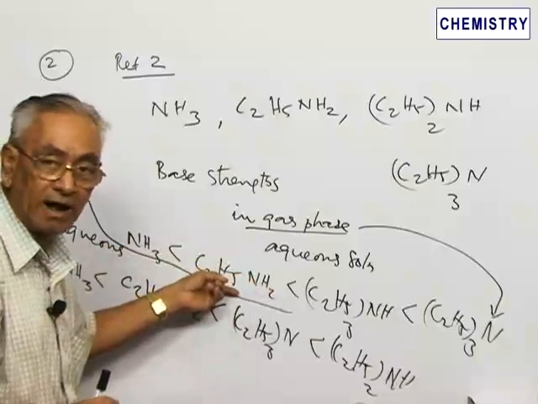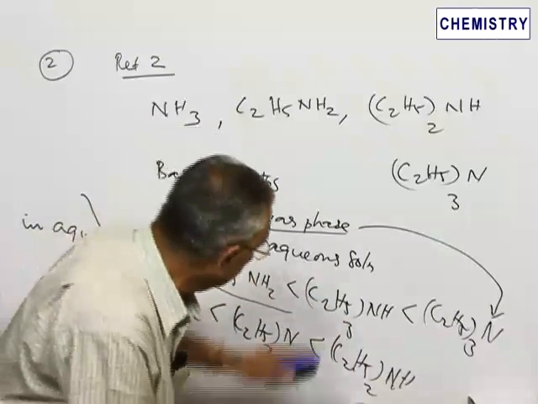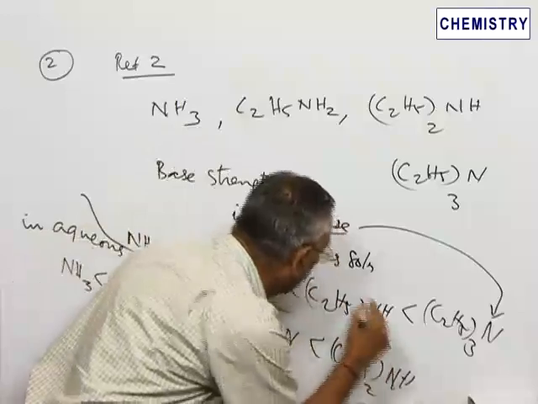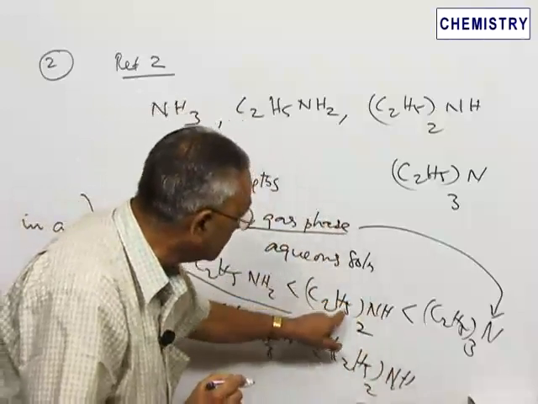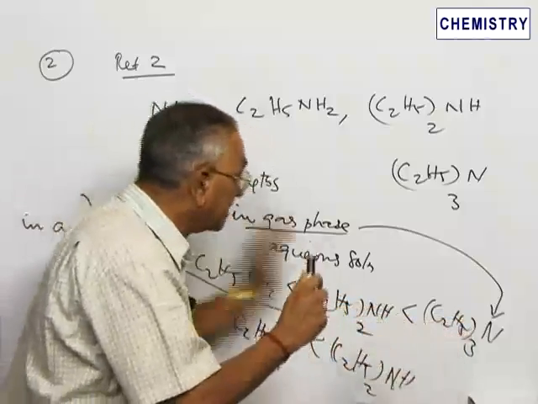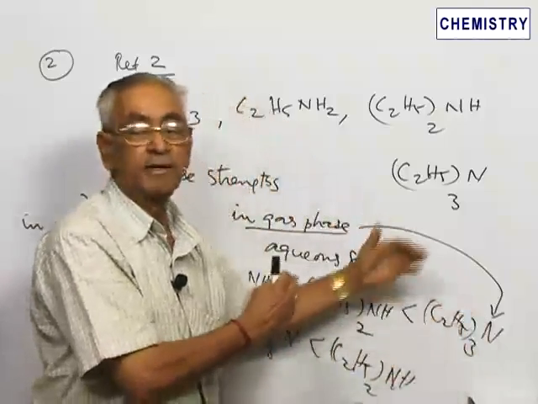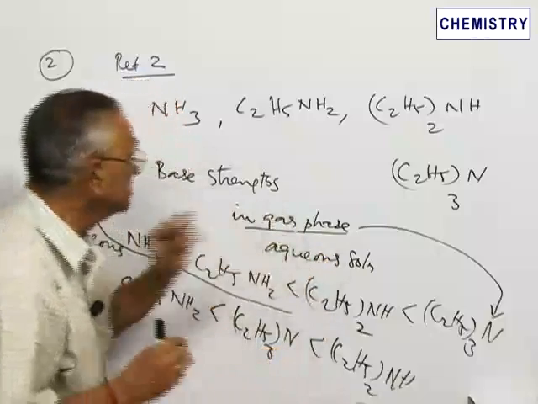There is only one alkyl group here. There are 2 alkyl groups here. This is actually 2; by mistake, it has been written as 3. There are 3 alkyl groups here. So all the alkyl groups will try to increase the electron density on the nitrogen. As a result, the base strength increases. That is true as far as the gas phase is concerned.